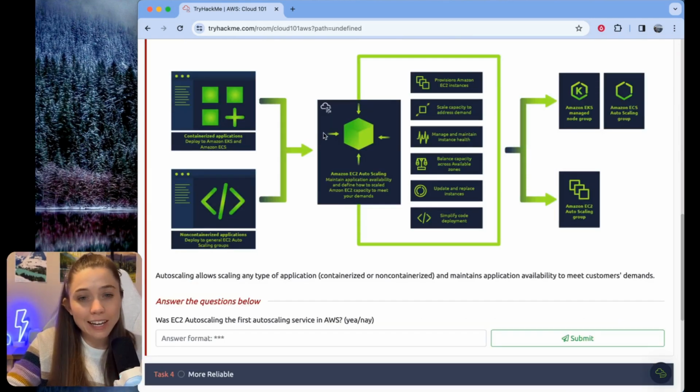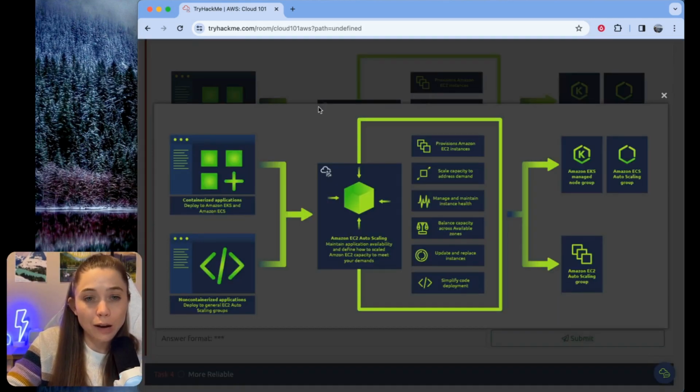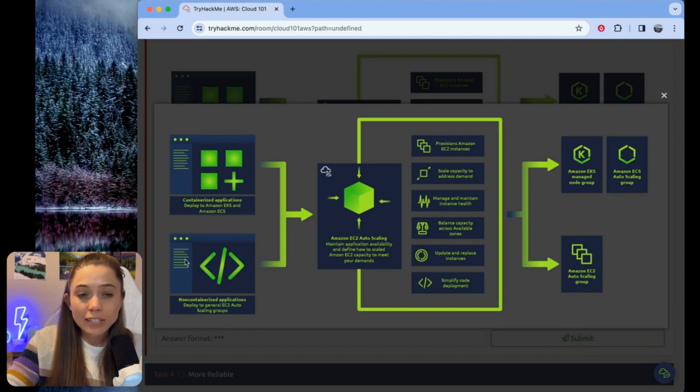We've got a very nice diagram here. I absolutely love a good diagram. I like how we have this green alien aesthetic going on here to make us feel really techy. What's going on in this diagram is we have different types of applications, containerized or non-containerized.